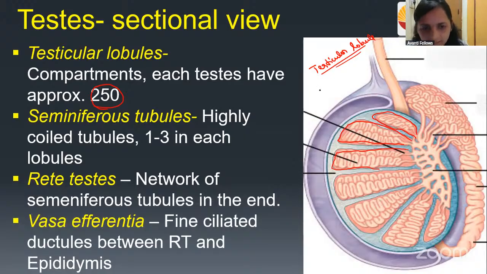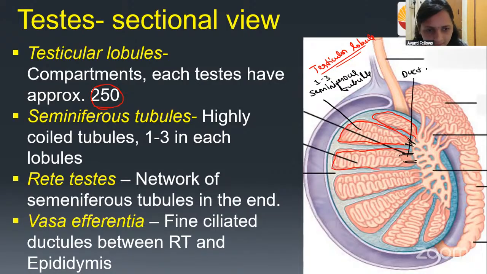How many seminiferous tubules will be there in one testicular lobule? Only 1, 2, 3. Don't confuse the testicular lobule and the seminiferous tubule. Inside the testicular lobule, the seminiferous tubule will be there. This seminiferous tubule has a tube-like structure that leads to the rete testis. This is called the ductus tubulus.